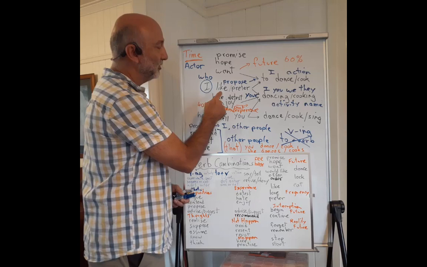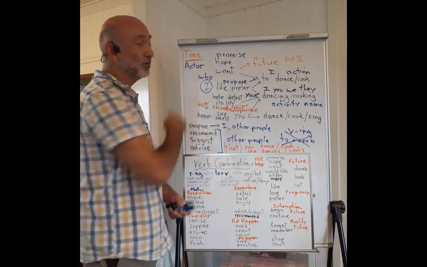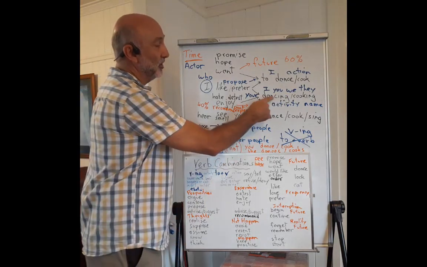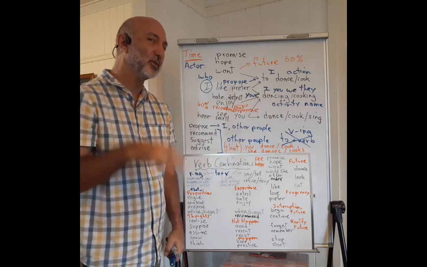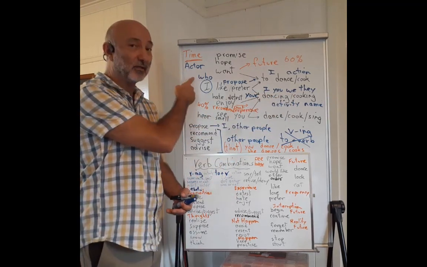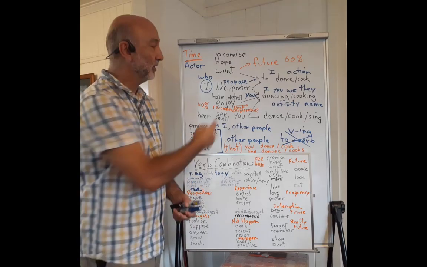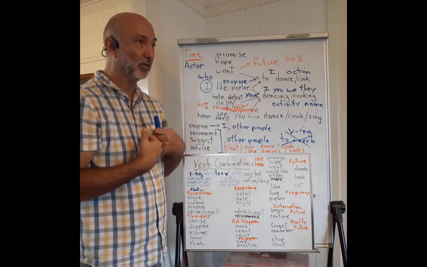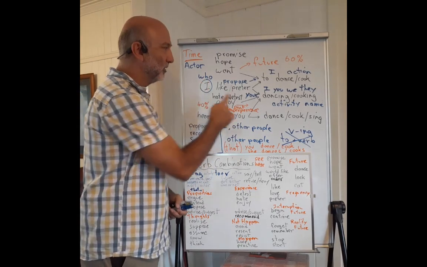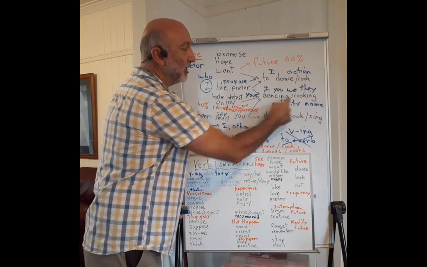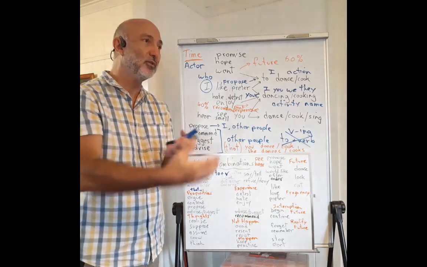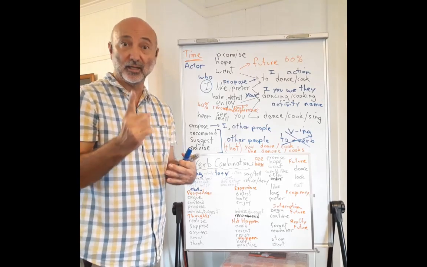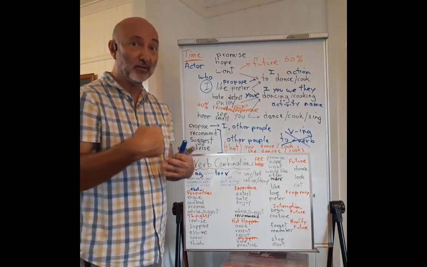Also, the infinitive keeps the same actor. I want to dance, I want, I dance. But that's not the same for the gerund. The gerund is much more flexible. It's not specific about who is the actor. And so we can use the possessive. I like your dancing. I like your cooking. Not my cooking. Your cooking is better than my cooking. So we can use the possessive here because this is the name of an activity. It is in fact a noun and can be used as a noun, as the subject of a sentence. Your cooking is better, and also as the object of a sentence, better than my cooking.